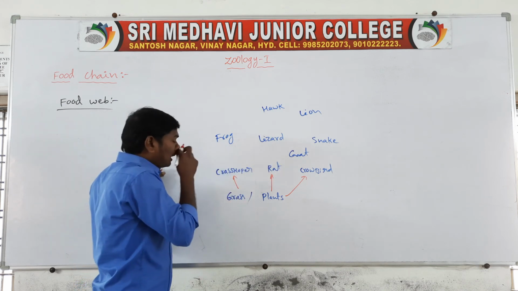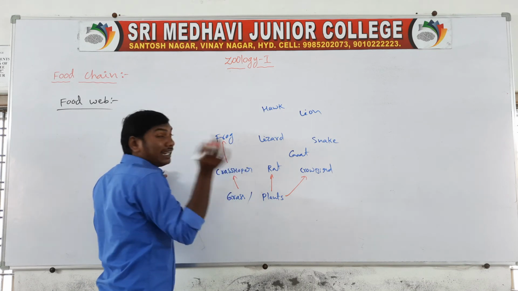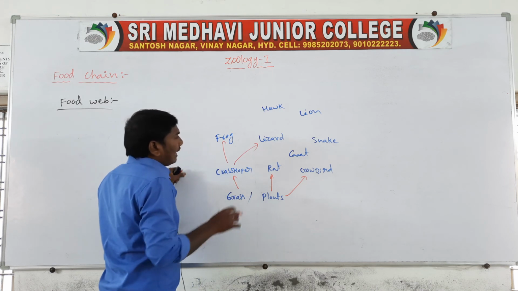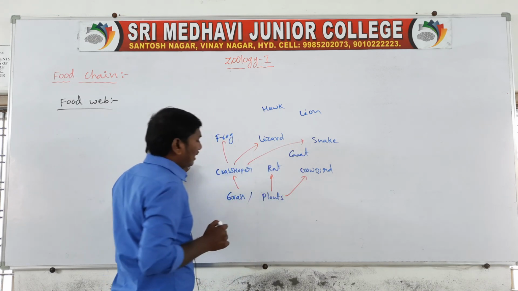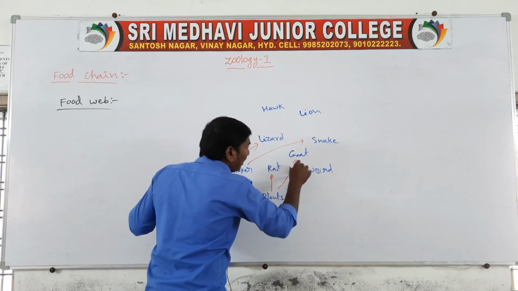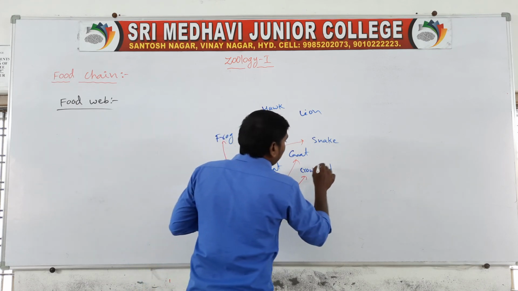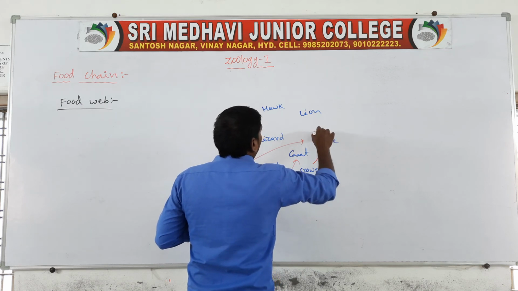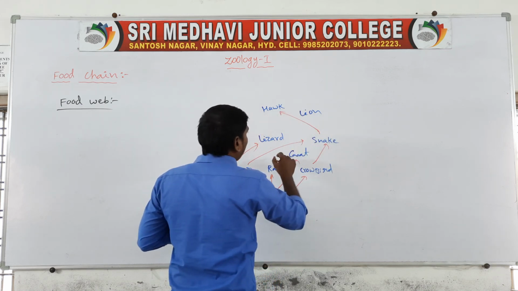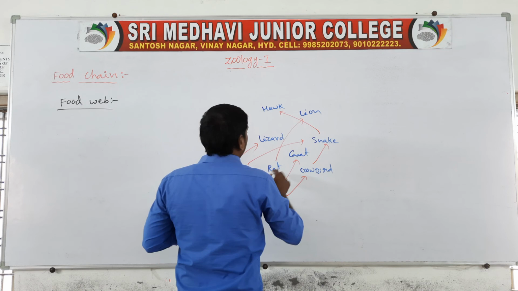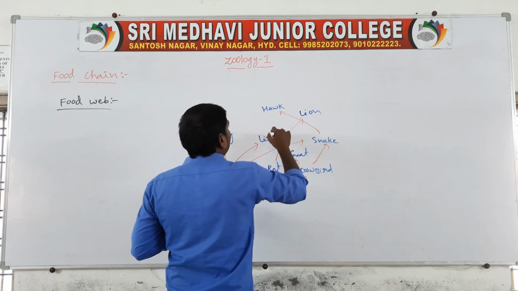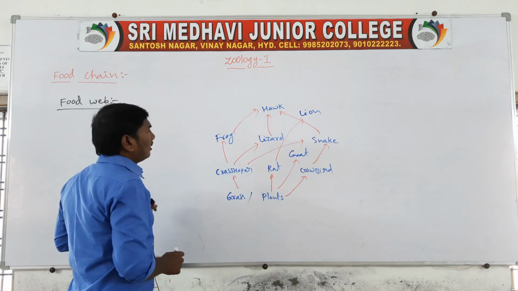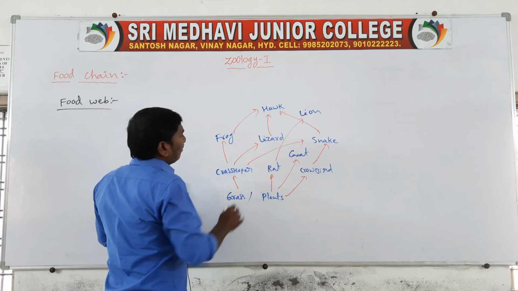The grasshopper, eaten only by the frog in the grazing food chain, is also eaten by lizards and snakes. Plants are eaten by the goat, the cowbird is eaten by the snake, and the snake is eaten by the hawk. The rat is eaten by the lion, the rat by the lizard, which is eaten by the hawk, and the frog is eaten by the hawk. The lizard is eaten by the frog.